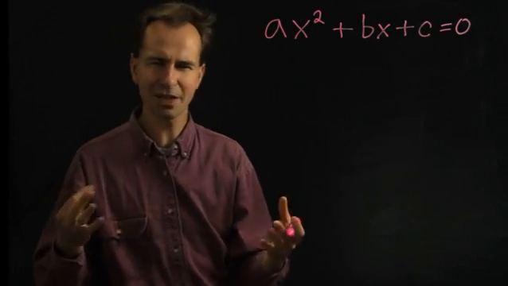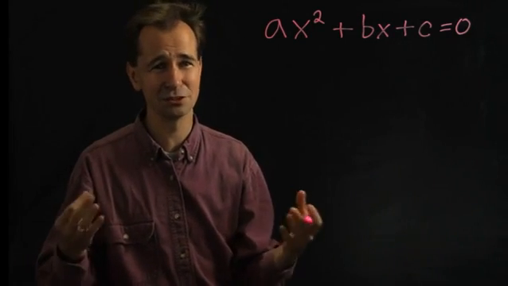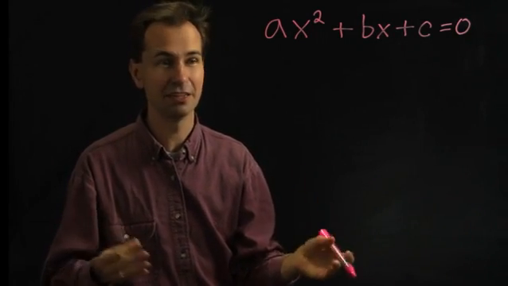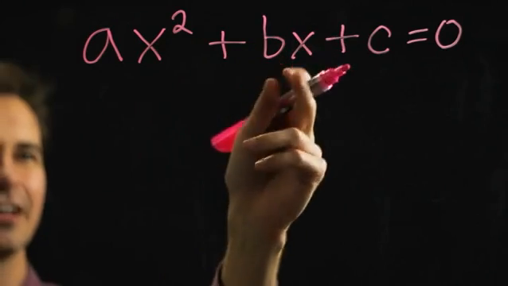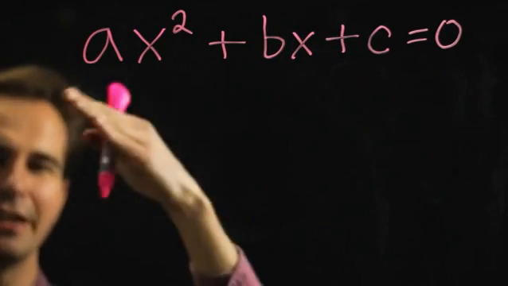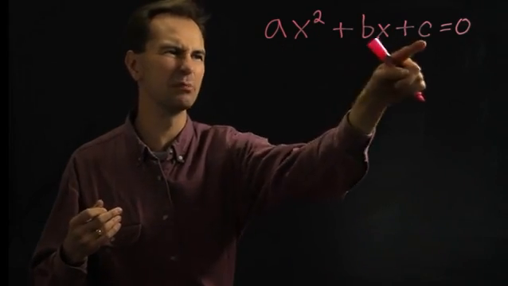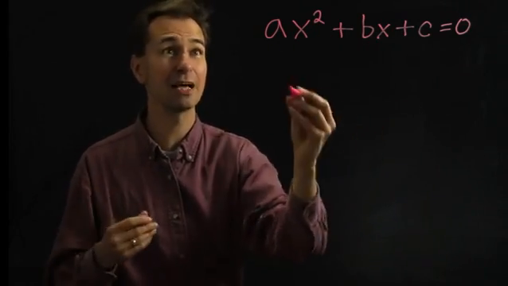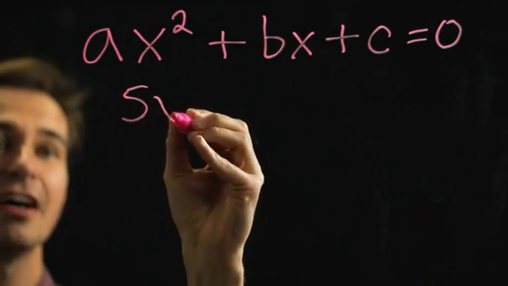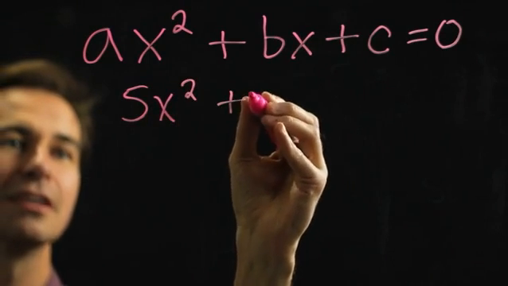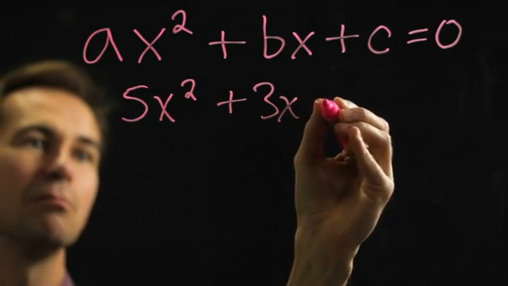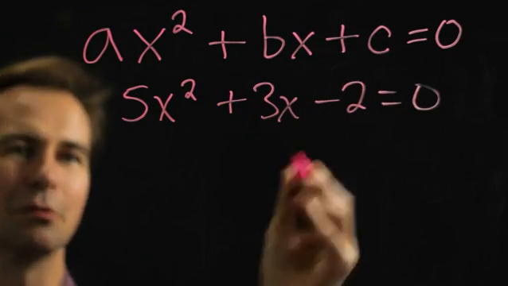And so sometimes you're given an equation like this and you're told, okay, what can x be? If you plug in x there and there, what does it have to be in order to get this whole thing to equal 0? Usually you have actual numbers for a, b, and c. For example, suppose we had 5x squared plus 3x minus 2 equals 0.